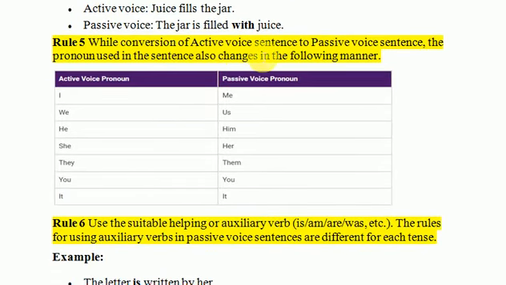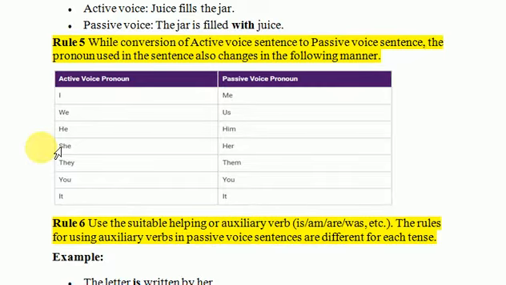While converting an active voice sentence to a passive voice sentence, the pronoun used in the sentence also changes in the following manner. Our pronouns are going to be changed: I will get changed into me, we into us, he into him, she into her, they into them, you into you, and it would also remain the same, it.